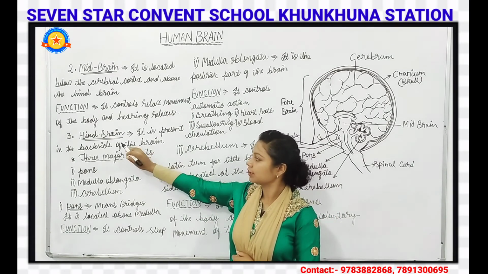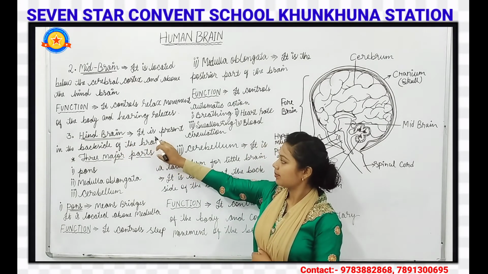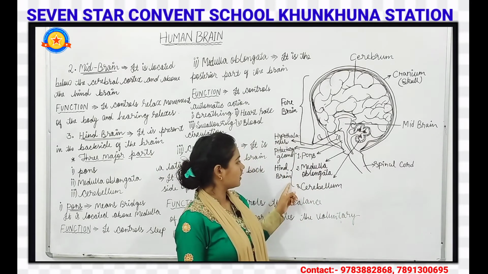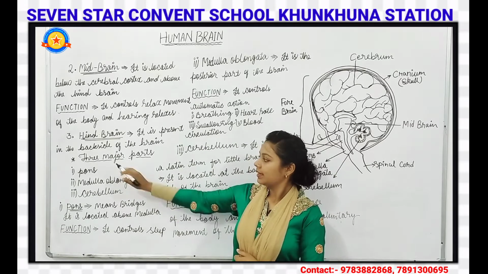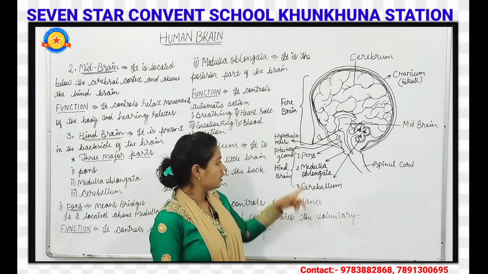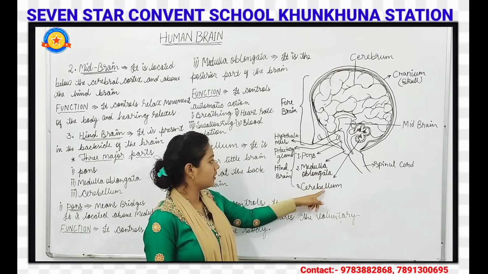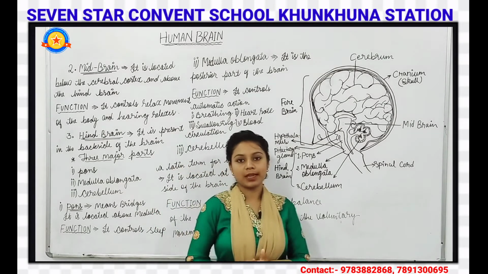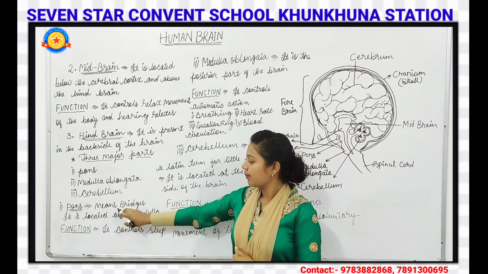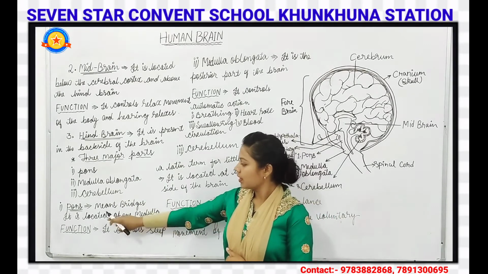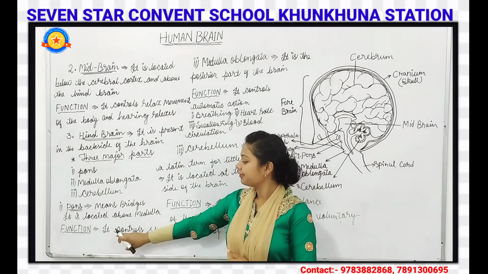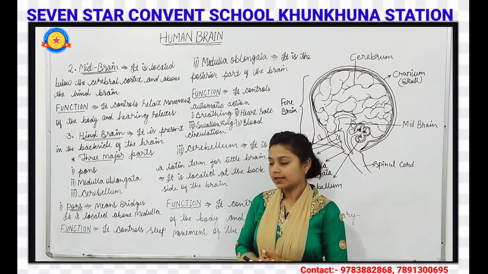Next we have the third part of the brain, that is the hindbrain. The hindbrain is present in the back side of the brain. Here the three major parts are the pons, the medulla oblongata and the cerebellum. Now we will talk about the pons. Pons means the bridge. It is located above the medulla, and its function is to control sleep.